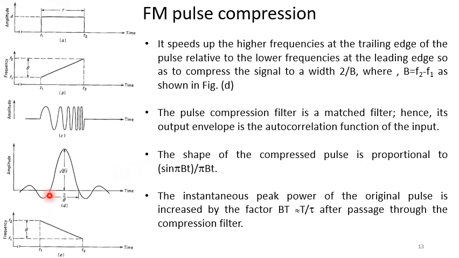So its width is 2 by B and amplitude is root over B into T. So the instantaneous peak power of the original pulse is increased by a factor BT, and B is proportional to 1 by tau, so it is increased by a factor T by tau after passing through the compression filter.